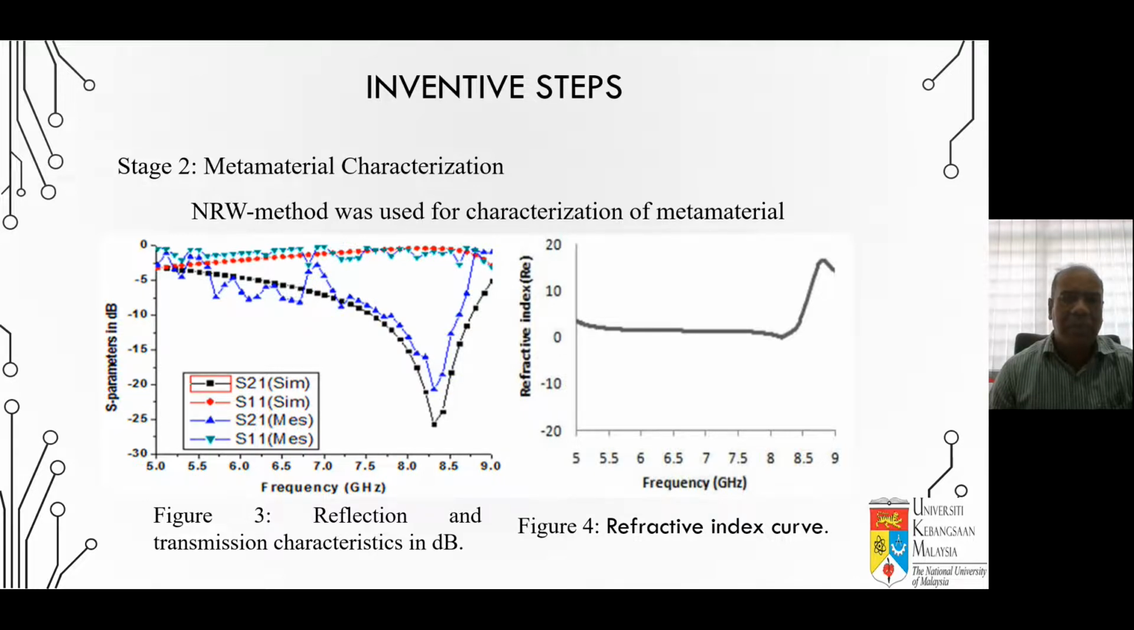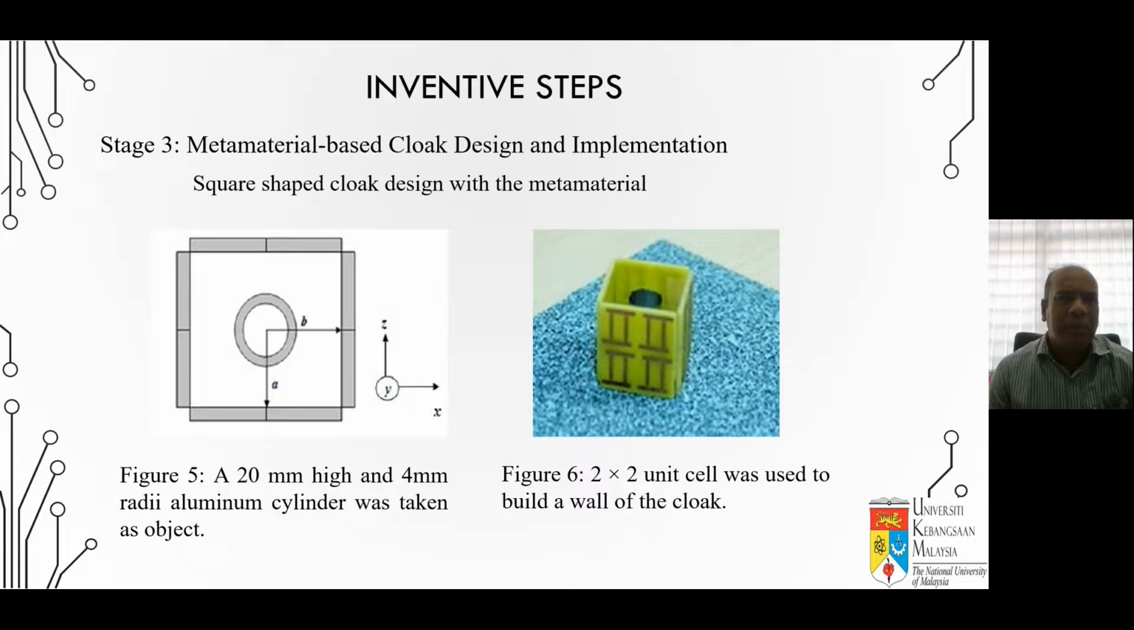From this slide, figure number 3 shows the S11 and S21 simulation and measured results. Look at this S21, simulation and measured. Both of them are negative and coincide with each other. So that means this result is perfect. And figure number 4 is about the refractive index. This refractive index also shows negativity, close to 0. So that's why we call it near zero refractive index.